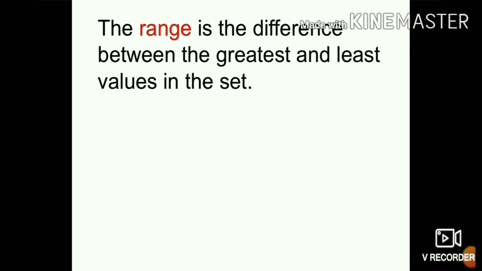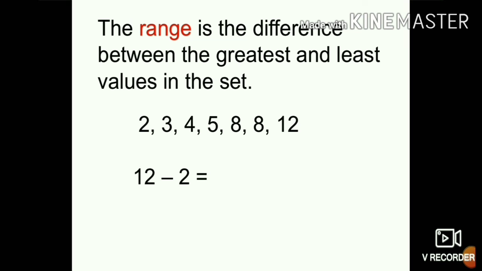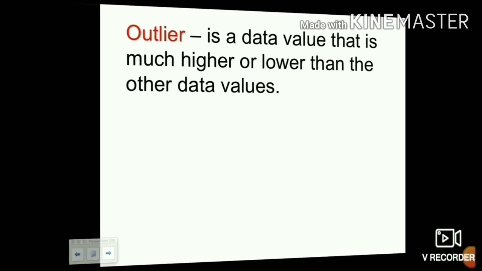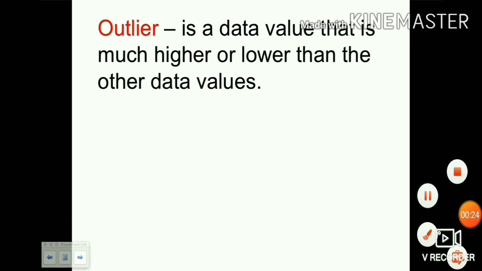The range is the difference between the greatest and least value in the set. So how can you find the range? Range is equal to the difference between the highest and least value. So which is the highest one? Here, 12 is the highest value and the least value is 2. 12 minus 2 is 10. That is the range.